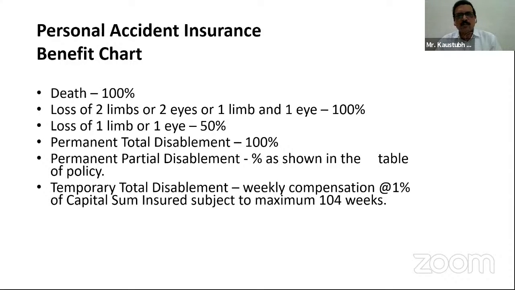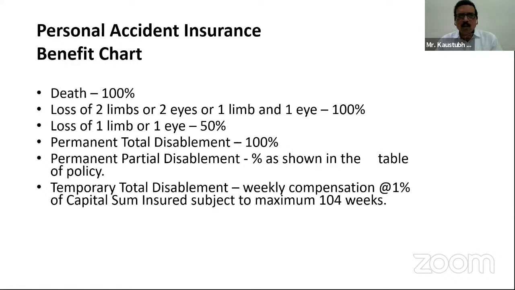In that case also, the 100% compensation is payable. So if there is loss of one hand and one eye, or one foot and one eye, in both these cases the compensation payable is 100% of capital sum insured.